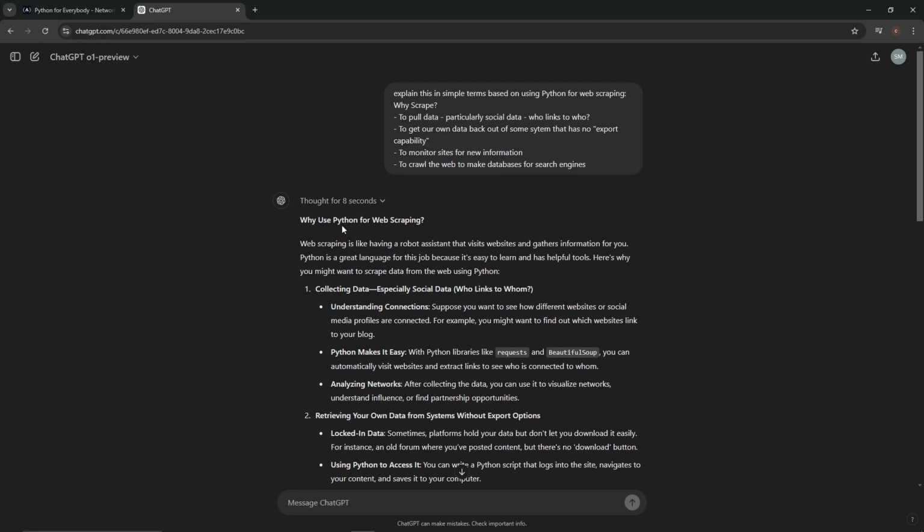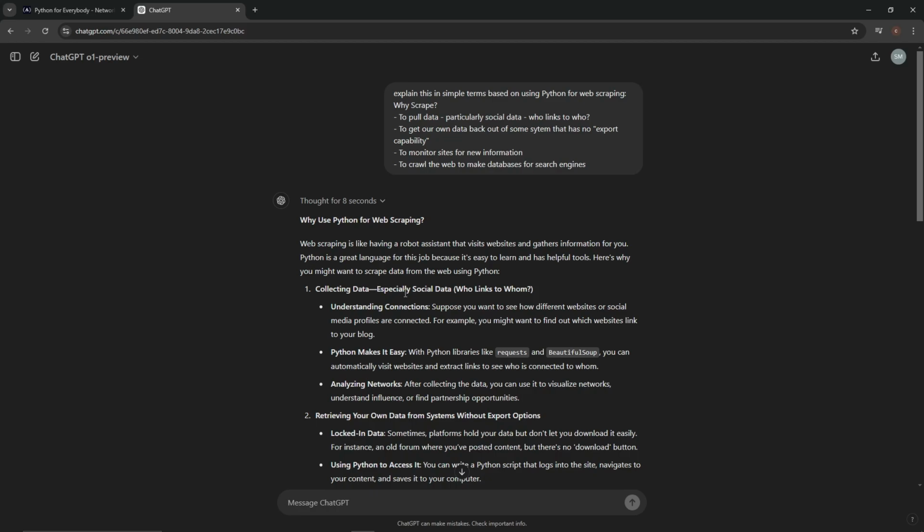So here we go. So why use Python for web scraping? Web scraping is like having a robot assistant that visits websites and gathers information for us. Okay. I knew that. Maybe you didn't, but now you do too. So we're on the same page. Python is a great language for this job because it's easy to learn and has helpful tools. Okay, here's why we might want to scrape data from the web using Python.